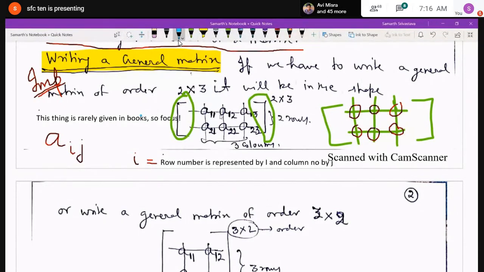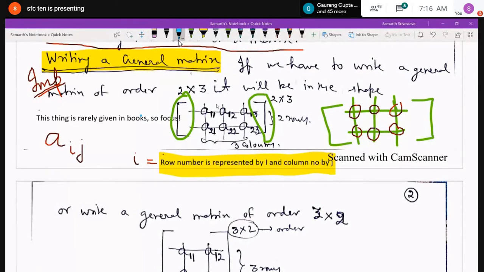Similarly, when we start with the second row, I have written A21, A22, A23. That means the first element of the second row is what? A21. It belongs to the second row. That means for all of them I have written the first suffix as 2, A21, A22, A23, because they belong to the second row.